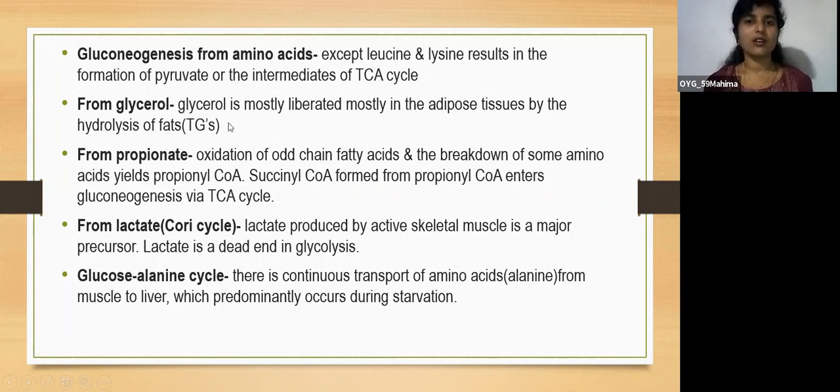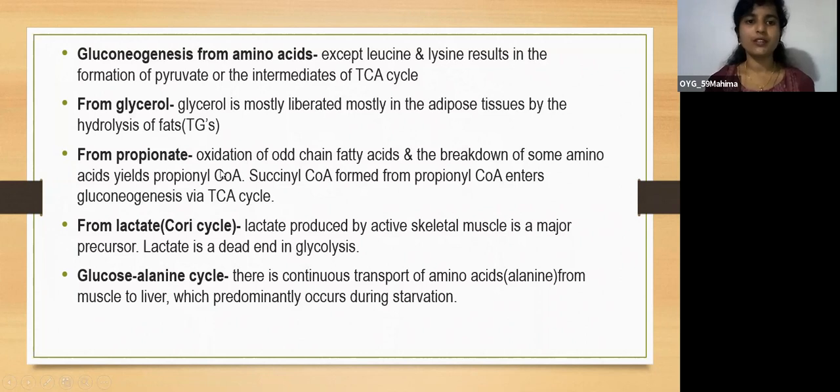From glycerol, which is mostly liberated in adipose tissue by the hydrolysis of fats or TGs, the glycerol formed also acts as a precursor and is utilized for the synthesis of glucose.